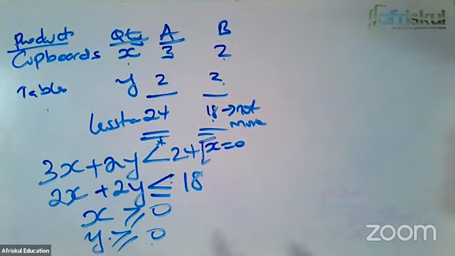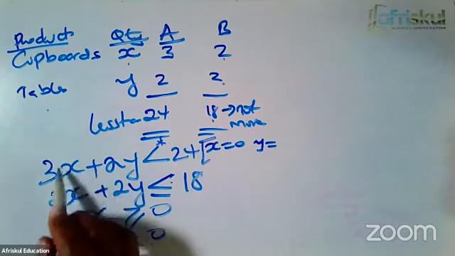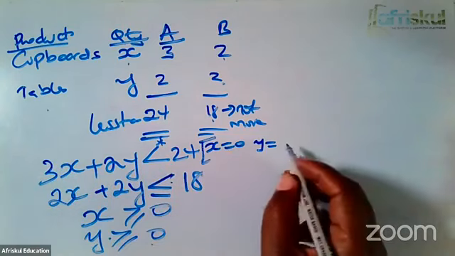When X equals 0, what is the value of Y? When X equals 0, this term disappears. Y will be 24 divided by 2. So Y in this case will be 12.